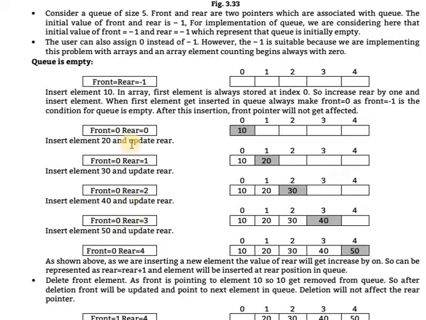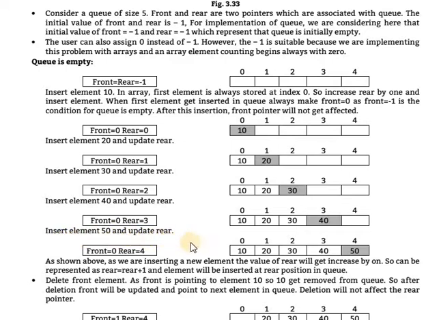Only for why the rear will be incremented? Because we insert the elements, and when we insert an element, that operation is performed using which pointer? Through rear. So rear will be incremented by 1. Okay. When we delete the numbers, that time the front pointer, or position, is used, and through that place we delete the number from the queue.